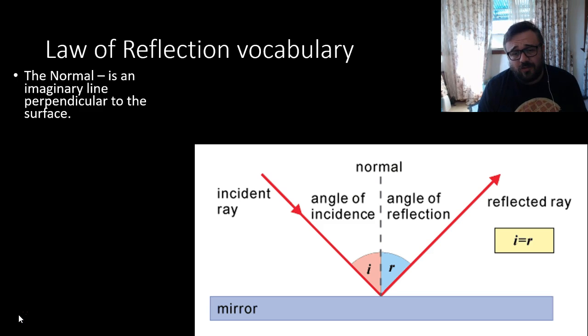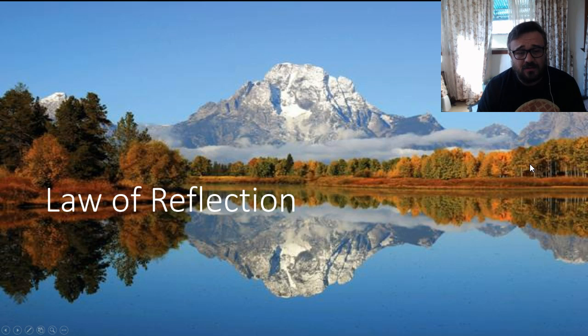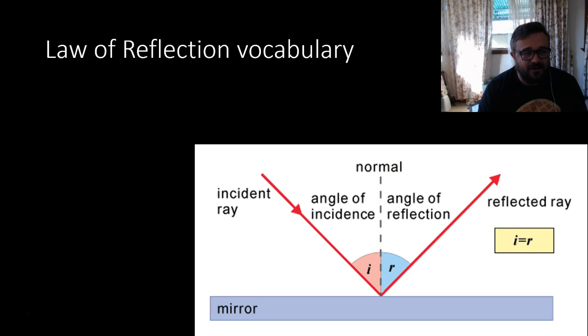So we're going to talk about the normal. By the way, when we're talking about this, we're talking about rays of light bouncing off a mirror. We could talk about a whole image, for example, like this. But essentially, this one image is like pixels on a screen. It's just trillions and trillions of rays of light, or photons, bouncing off and acting as though they're separate rays of light. Well, for our purposes, that's fair enough.